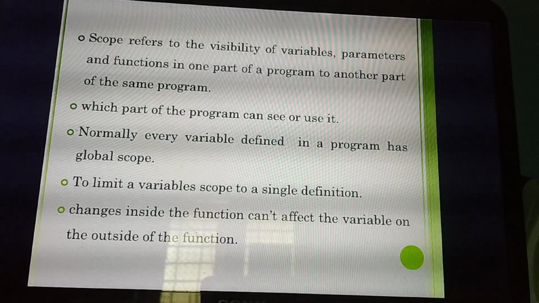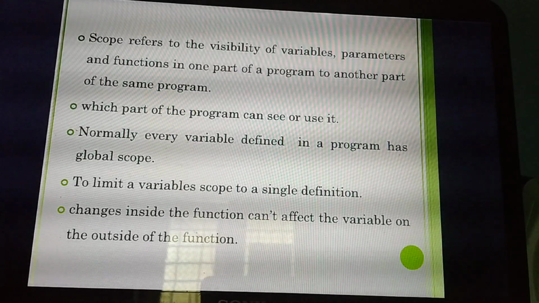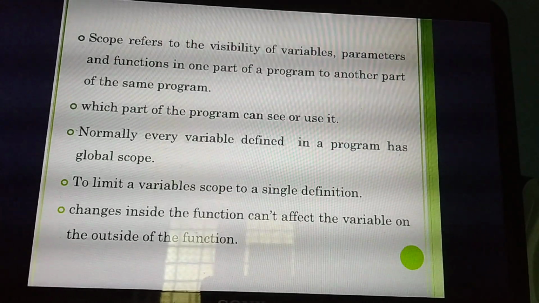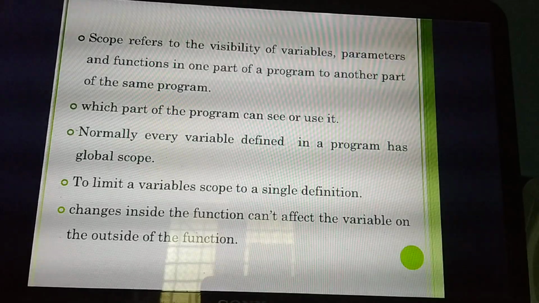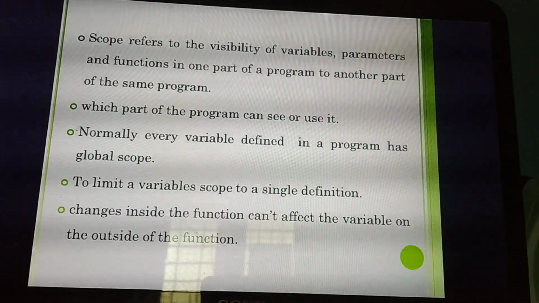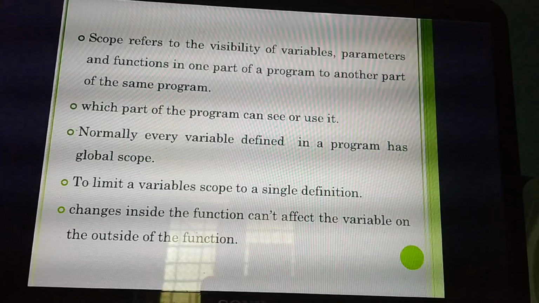That variable, for example, you are declaring a variable below the header file. Sometimes I use that variable inside a function, and sometimes inside the main function. So in which part of the program you can see or use the variable, that is called what? Scope. Understand? This scope you have already studied in detail in 11th standard. Are you remembering? Yes. So it is the same thing, just elaborated here.